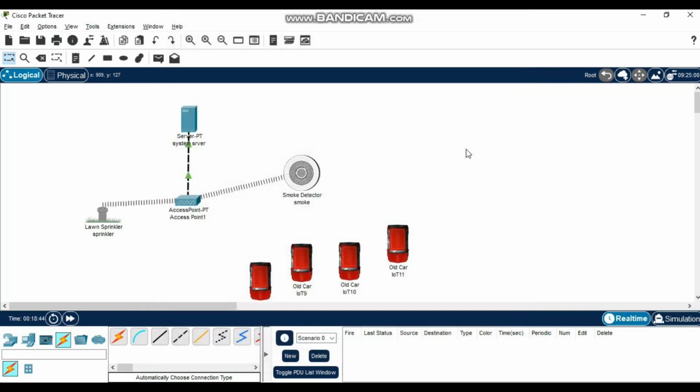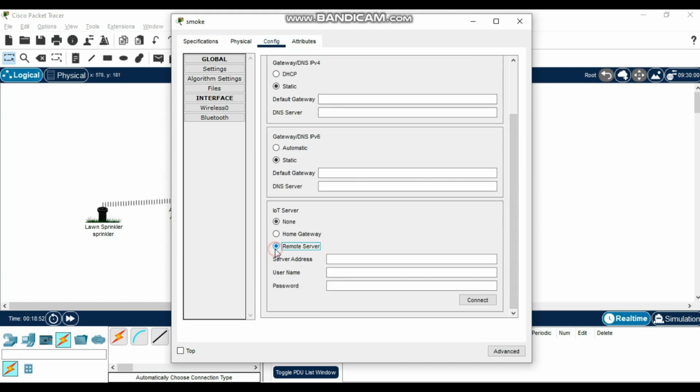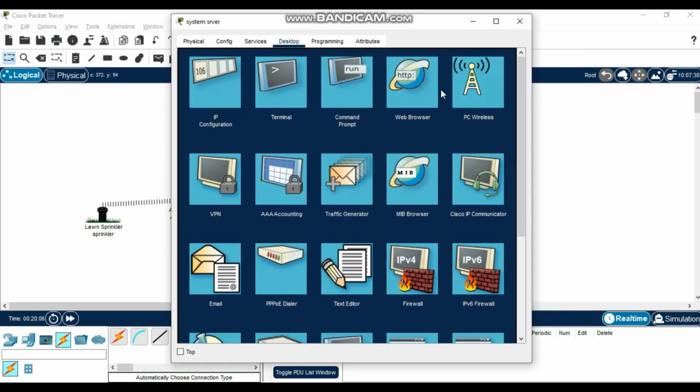Do the same to the smoke. Come to remote server below, IP address 1.0.0.1, username admin, connect. So you see, refresh, so it means it's connected. Perfect. Now after that, come and open the server again, come to web.